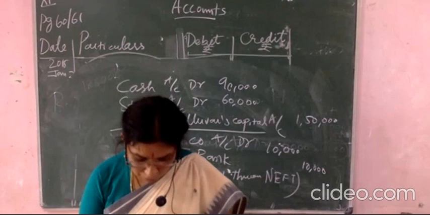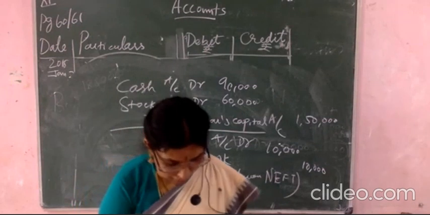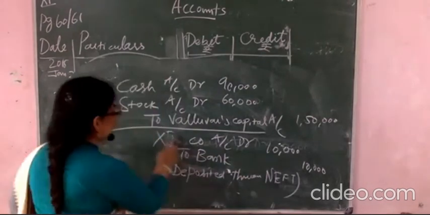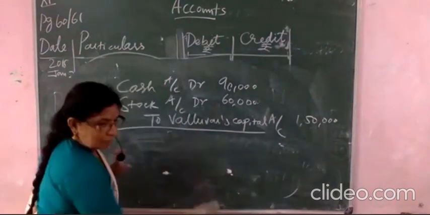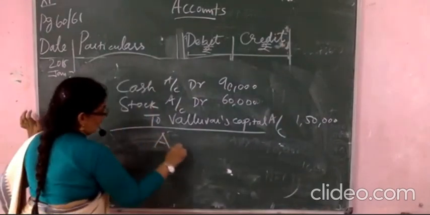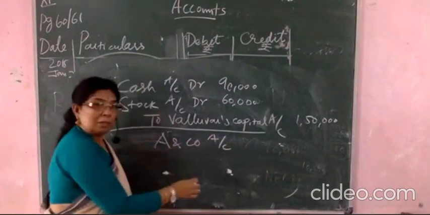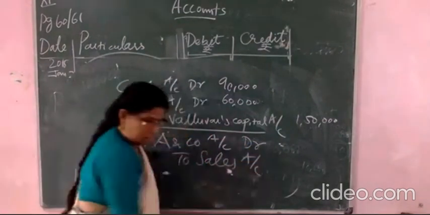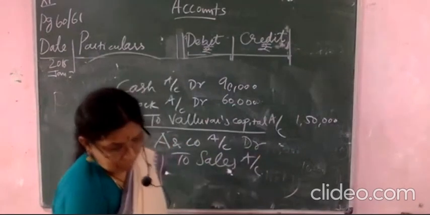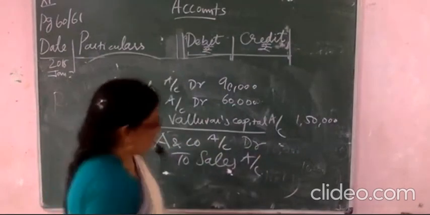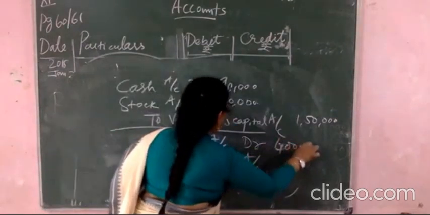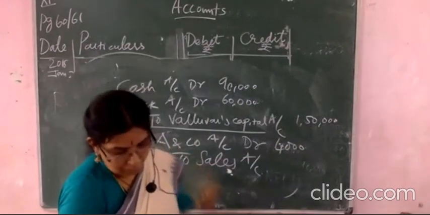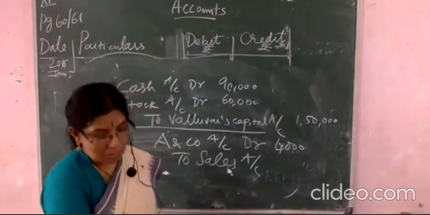Sold 5 sarees to A and company on credit. A and company to sales. What will you write? To sales. Sales is credited. A and company account debited to sales account. Credit sales made to A and company. What is the amount? 4,000 rupees. You have to write it. Clear now?